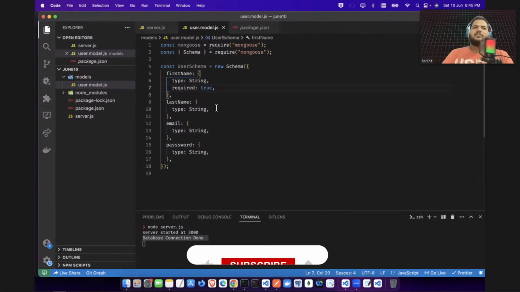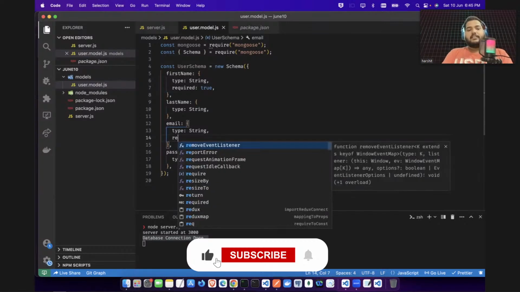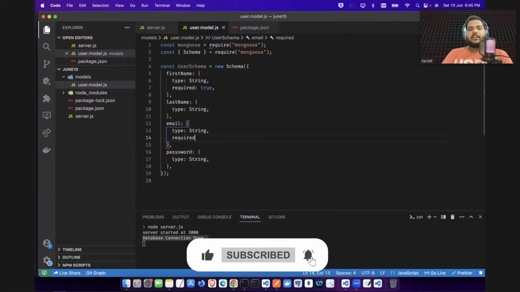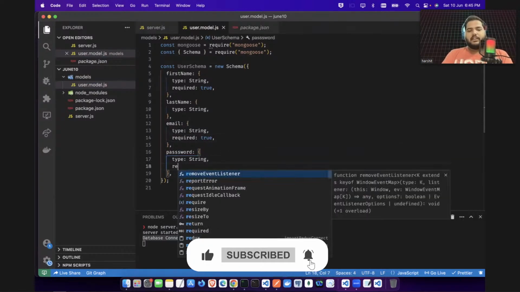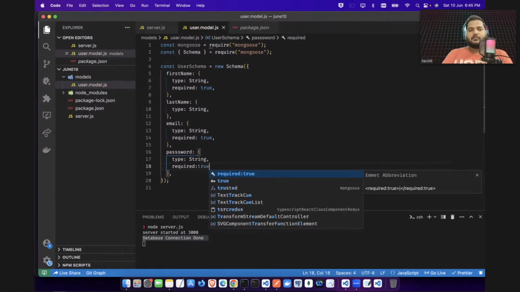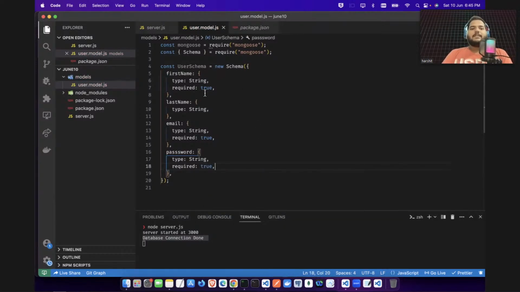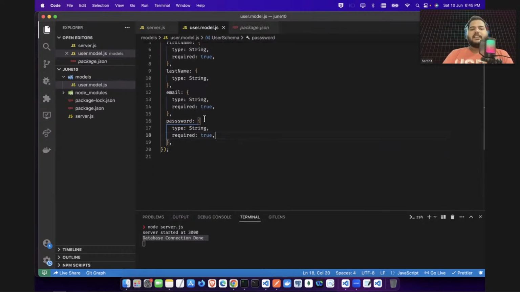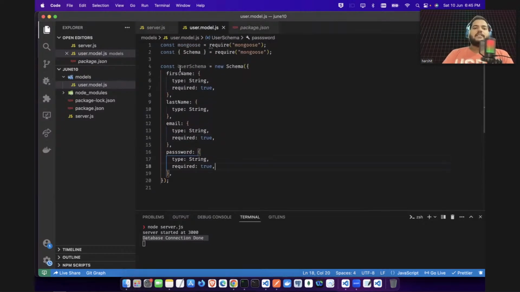Last name is optional, you can skip it also, but this email is also required. Okay, you cannot skip this value. So I will say here this email address is also required. Password is also required. You cannot make your account without having a password. So I will say here true. Okay, now first name is there, last name is there, email address is there, password is there. So now your schema is ready guys.